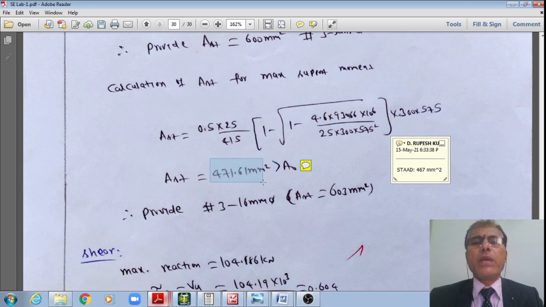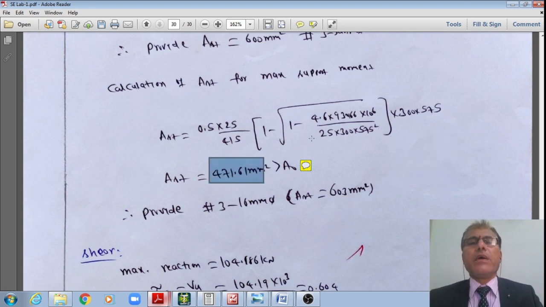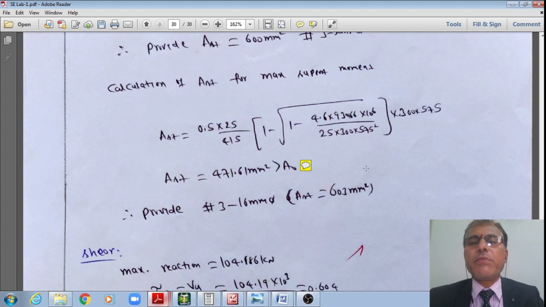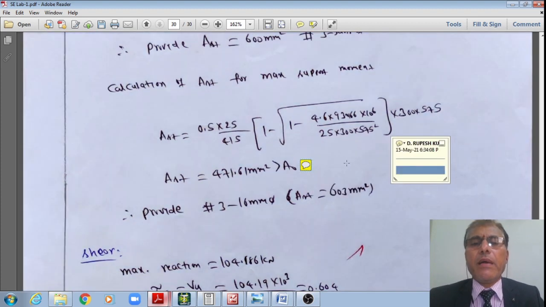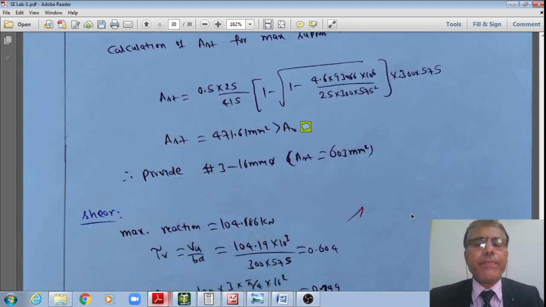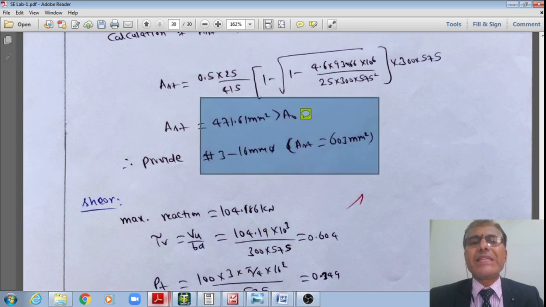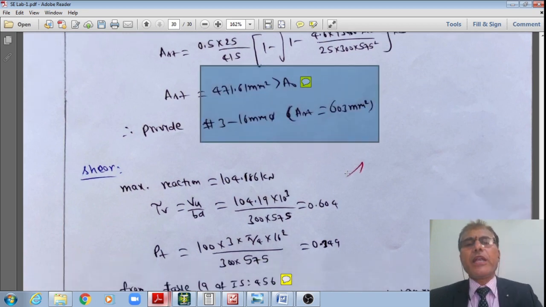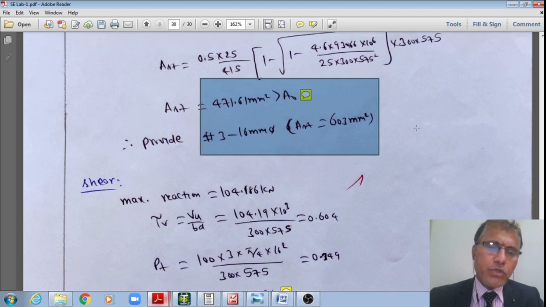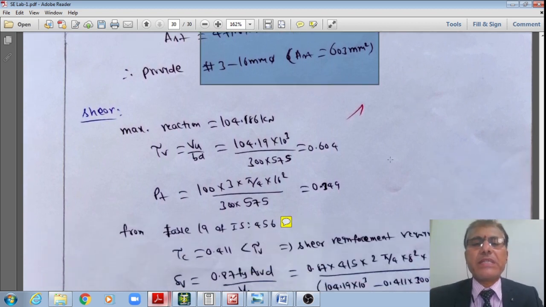Manually I get a small error because I am substituting 93.66 and so on, maybe only up to the second decimals. Because of that I am getting this small error. Almost my manual calculations are in line with the design calculations from STAAD. Therefore I have provided 3 16 mm dia bars as negative steel at the support, and 3 16 mm dia bars or 4 12 mm dia bars as positive steel.